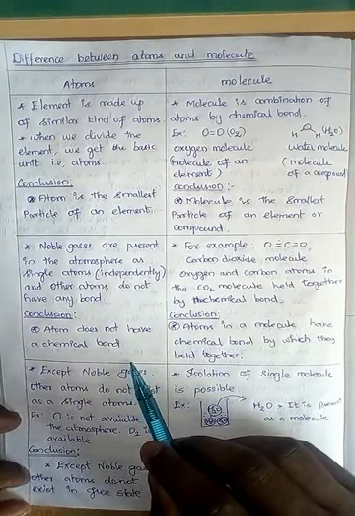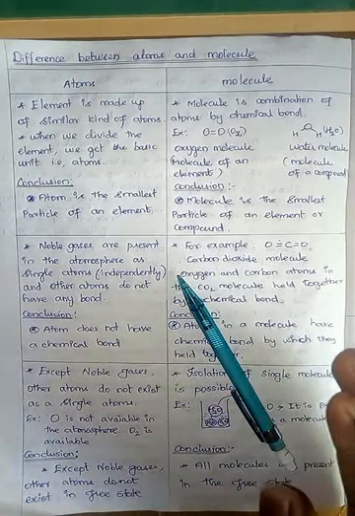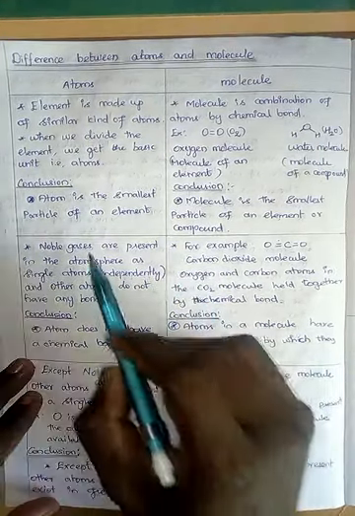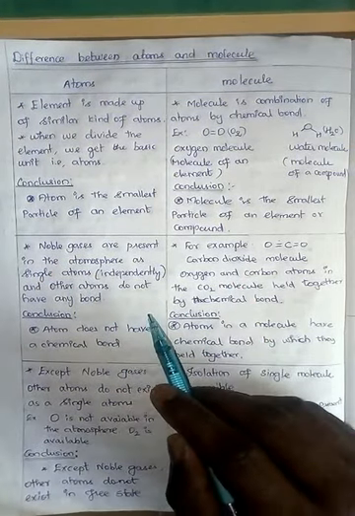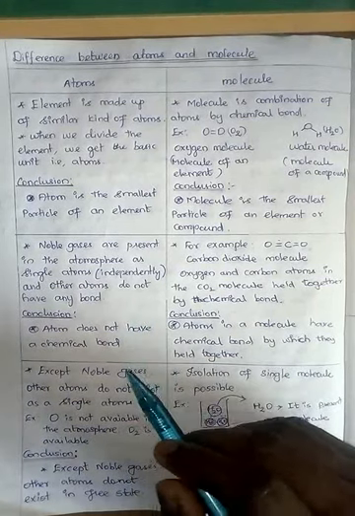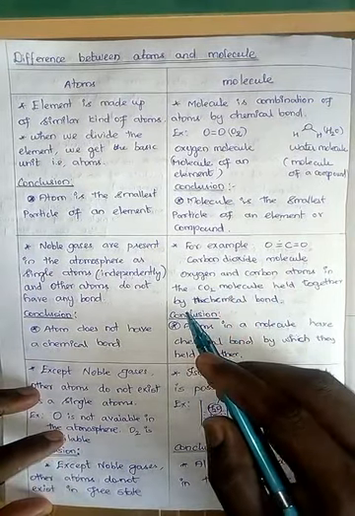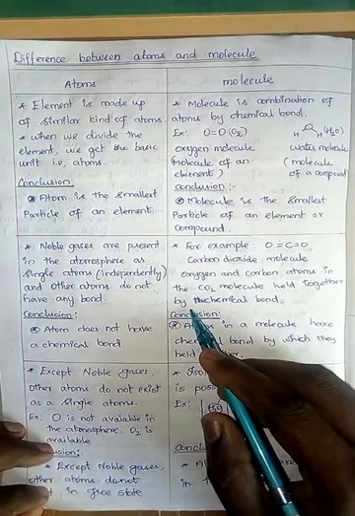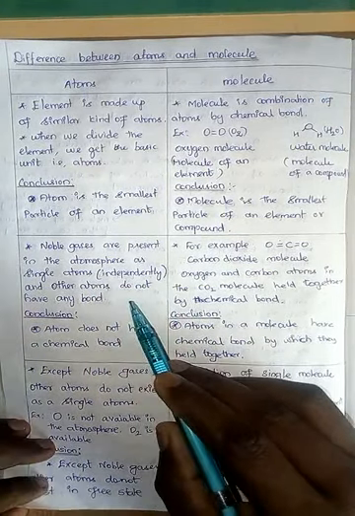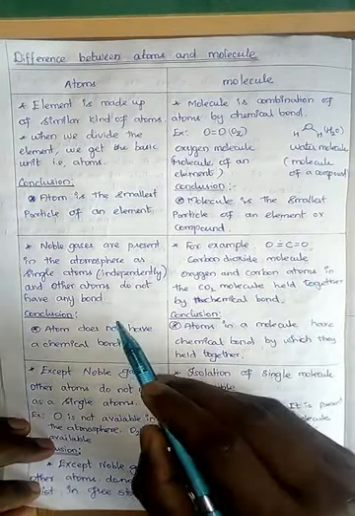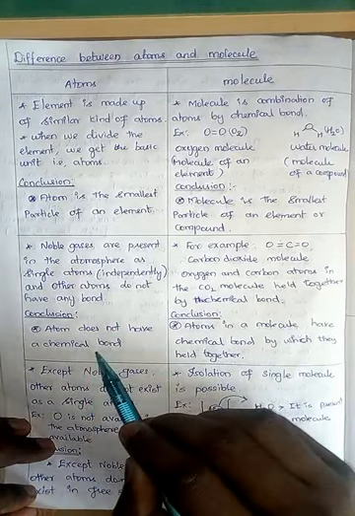Next we will go to the next point. We know very well that noble gases are available in the atmosphere as a single atom, right? Single atom. That means they do not have any bond. If one helium atom present somewhere, the other helium atom will be present somewhere else. We have a huge gap between two helium atoms. That means they do not have any bond, right? Similarly, other atoms that exist independently do not have any bond. That's why we generally say atoms do not have a chemical bond.